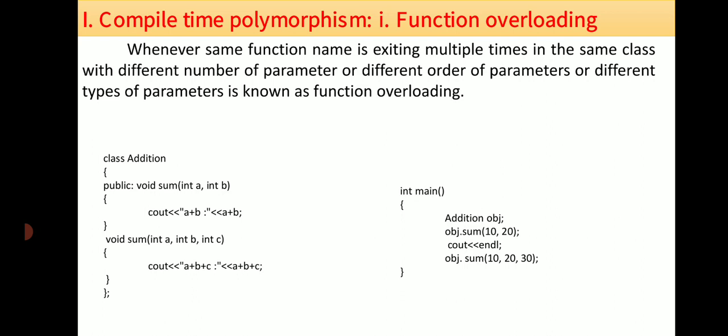And whenever we are calling object dot sum 10 20 30, at that time it will call the second one. Why? Because we have three parameters in the function definition, and when calling the function we are also passing three values. So there should be one-to-one mapping. That's why it will call the second function, add all three values, and return the result as 60.